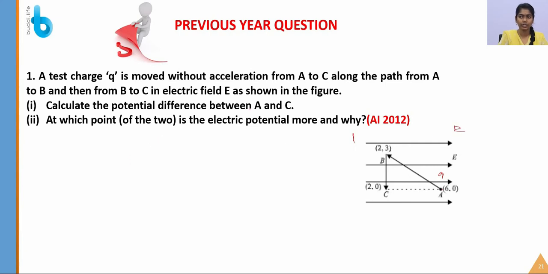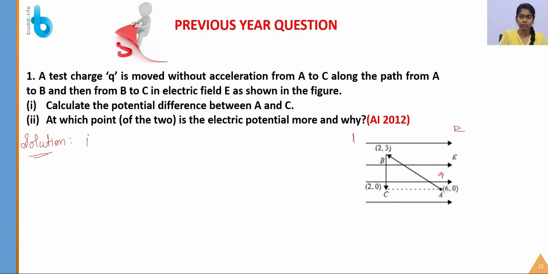Calculate the potential difference between A and C, and at which of the two points the electric potential is more, and why. You have to answer the two questions asked. So let's see the solution. This question was previously asked in the CBSE board examination of 2012.